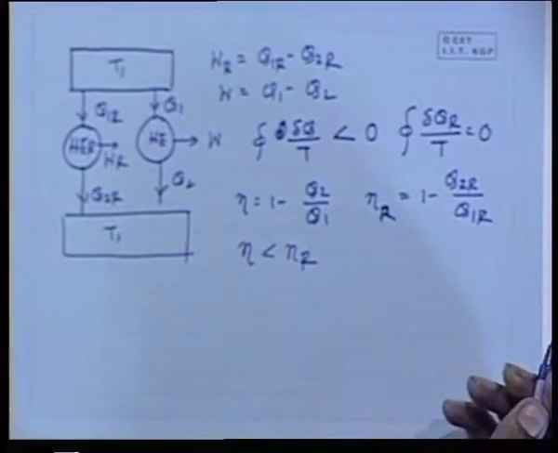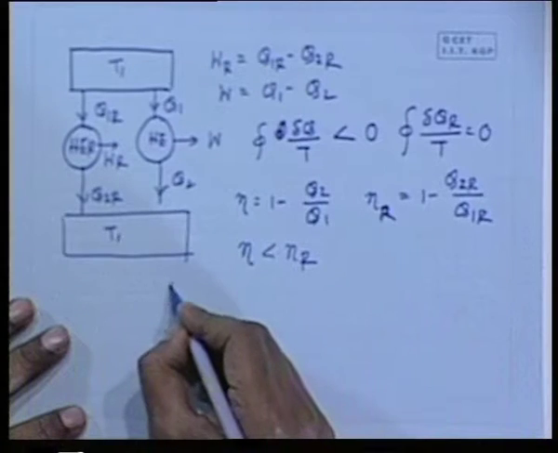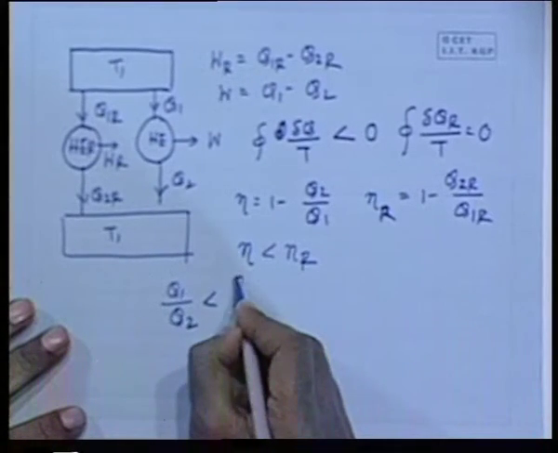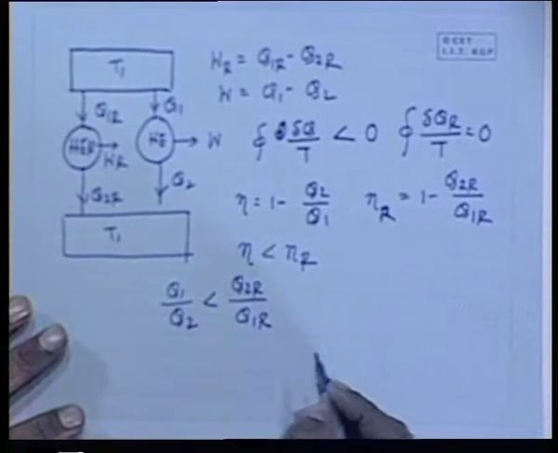So, Carnot's theorem. That means this will be greater than this. If we make the reciprocal, Q1 by Q2 will be less than Q1R by Q2R.